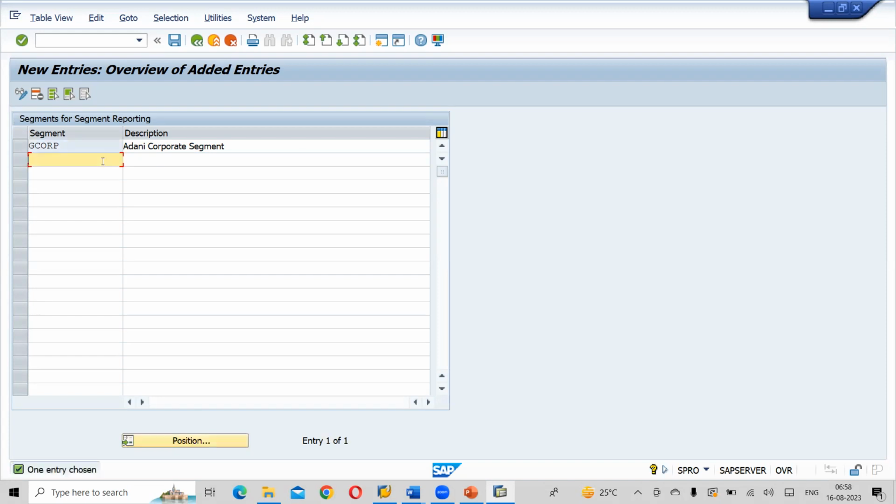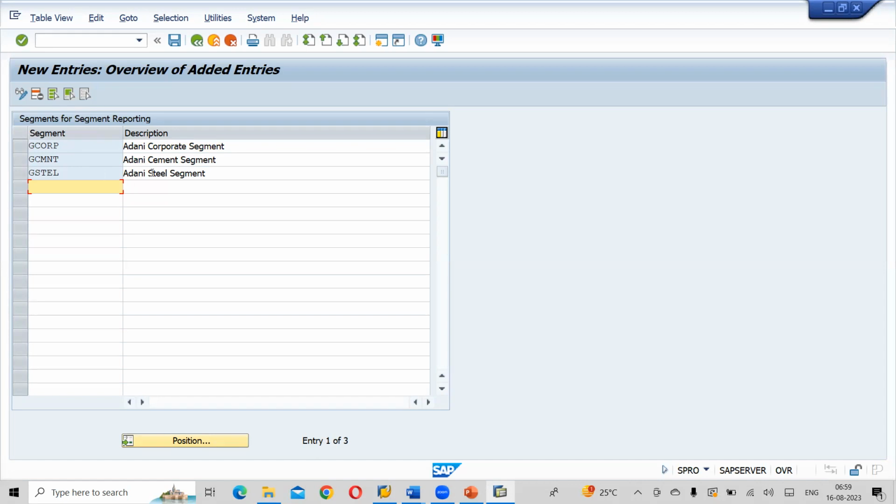Next one, we have a cement business, right? So GCMNT, it's nothing but Adani cement segment. Okay, next one we have steel segment. Adani steel segment. Write down this. So corporate segment, cement segment, steel segment.